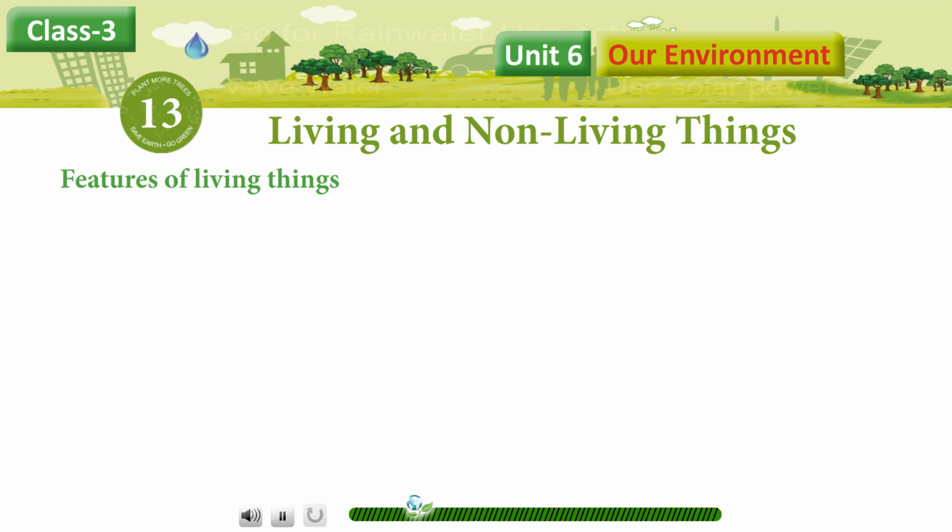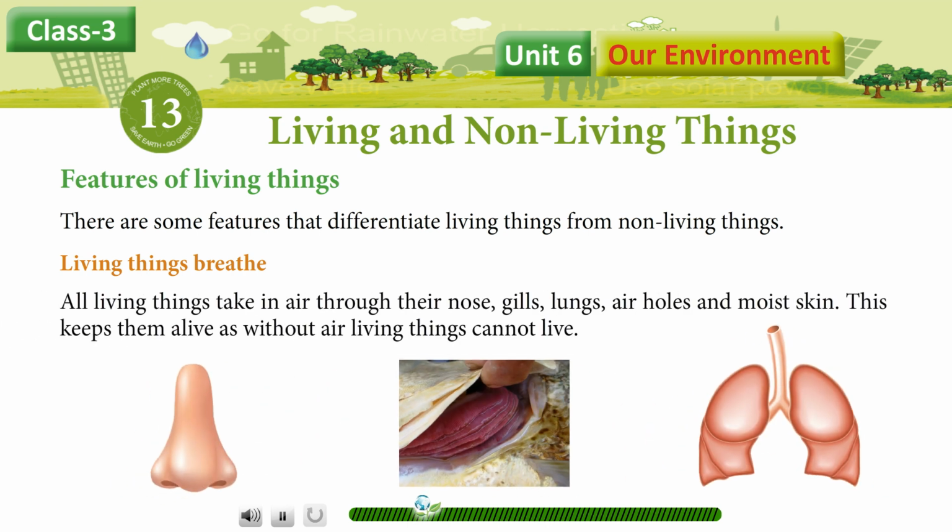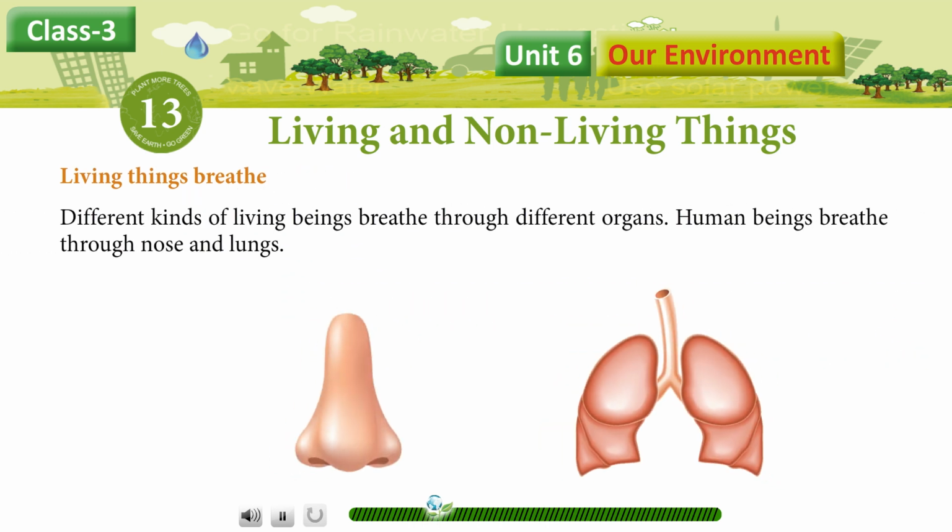Features of living things. There are some features that differentiate living things from non-living things. Living things breathe. All living things take in air through their nose, gills, lungs, air holes, and moist skin. This keeps them alive, as without air, living things cannot live. Different kinds of living beings breathe through different organs.